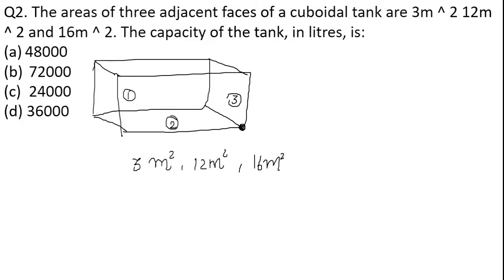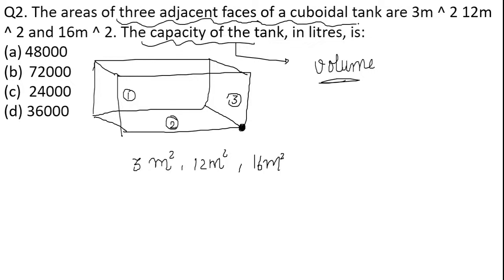Whenever we are finding the capacity, it means we are finding the volume, right? Please note it down, it is very important. Whenever we are finding the volume from the three adjacent faces of a cuboidal tank, the formula is volume is equal to under root of x, y, z. The formula for the volume from three adjacent faces of a cuboidal tank is volume is equal to under root of x, y, and z.